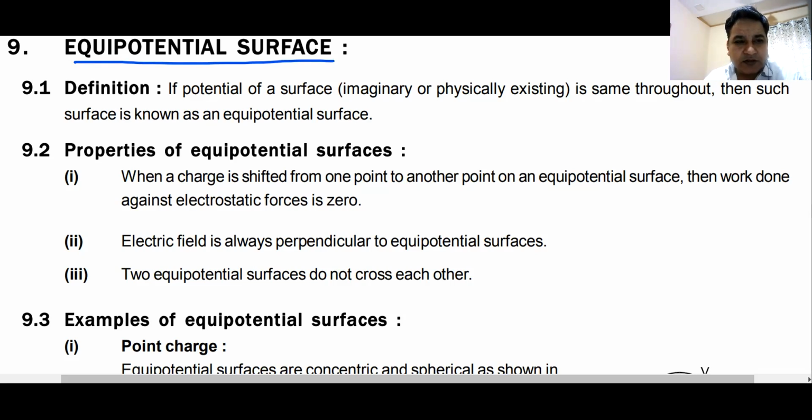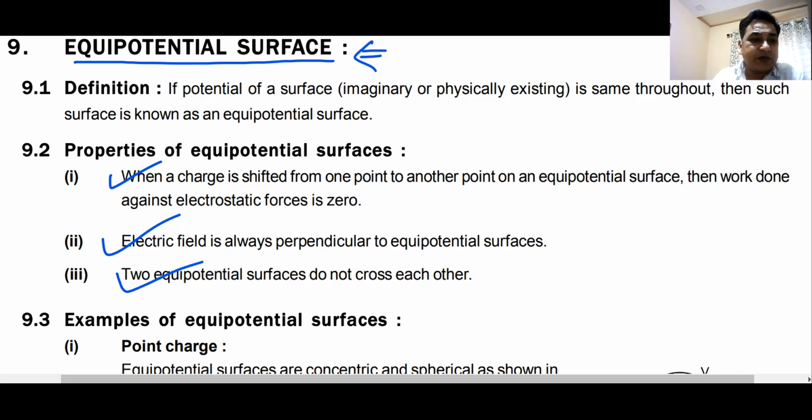Equipotential surface: if you move in a direction which is perpendicular to the electric field, all the points will have the same potential. If you create a surface on which all the points have the same potential, it is known as an equipotential surface. If you shift a charge from one point to another, or a mass from one point to another, there is no work done. Electric field is always perpendicular to an equipotential surface, and two equipotential surfaces never cross each other. We know these properties, yes or no? I hope you know these properties. I'll have to move forward.